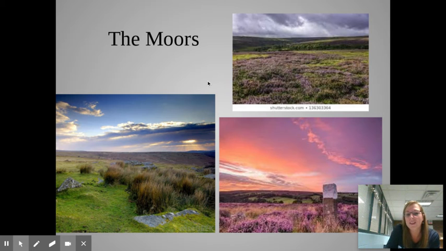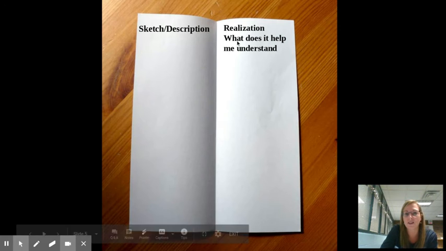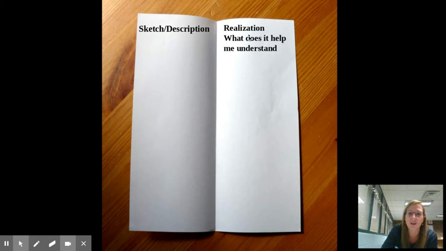All right, well, let's get our paper set up for what we're going to be doing today. So here's what I need you to do right now. You're going to need to take out that sheet of paper if you haven't already gotten it out, and I need you to fold it in half. And I need you to label it just like you're seeing right there. So at the top, you fold it in half, hot dog style. And on one side, you're going to write sketch and description. And on the other side, you're going to write realization. What does it help me understand? All right, so set your paper up like this.